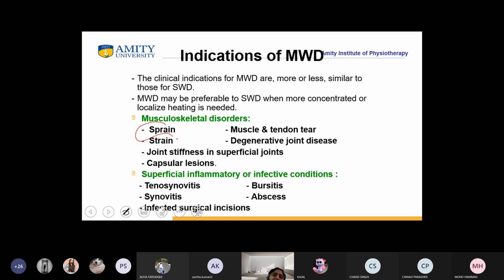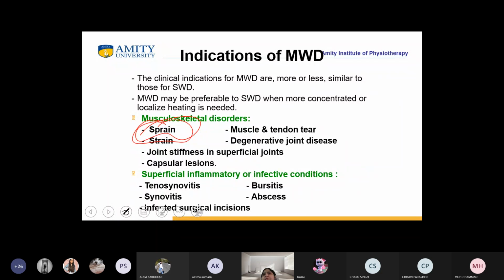See, if the musculoskeletal disorder is sprain, and you are using this particular modality in sprain, what is the therapeutic effect which you want to take from MWD? That is why you are using MWD in case of sprain. I am asking that. That rationale should be clear to you.